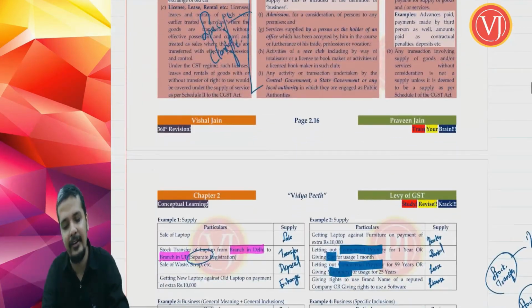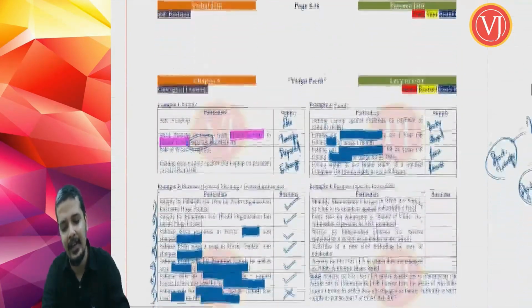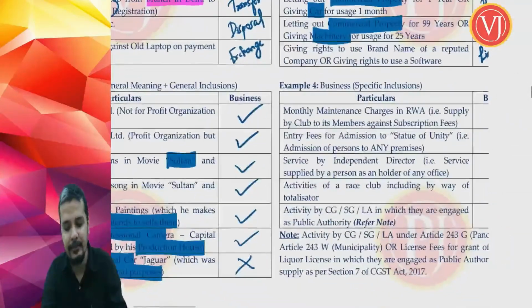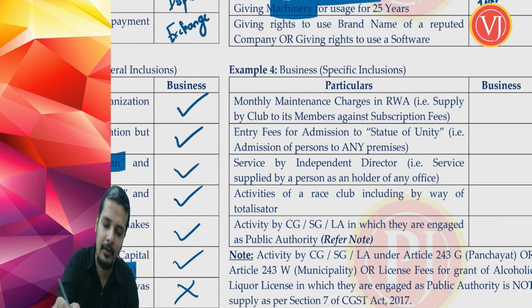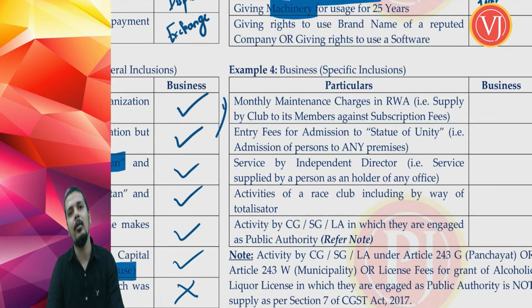Now let us understand this point number E, F, G, H, I with the help of examples. Example number 4 will be sufficient to explain all these points. Now when you talk about unincorporated clubs or associations, it is very common that you are living in a residential complex where you have a residential welfare association.